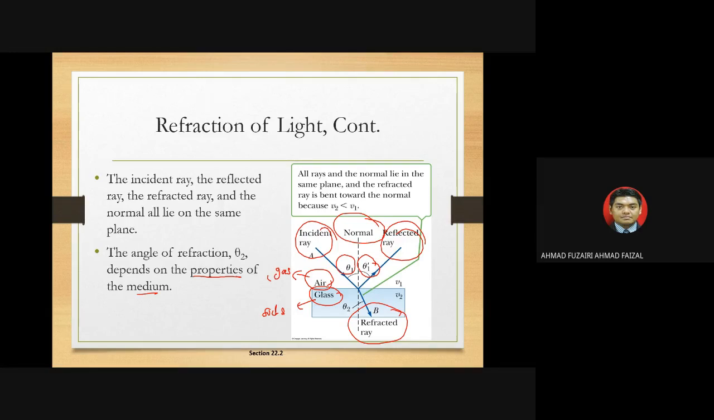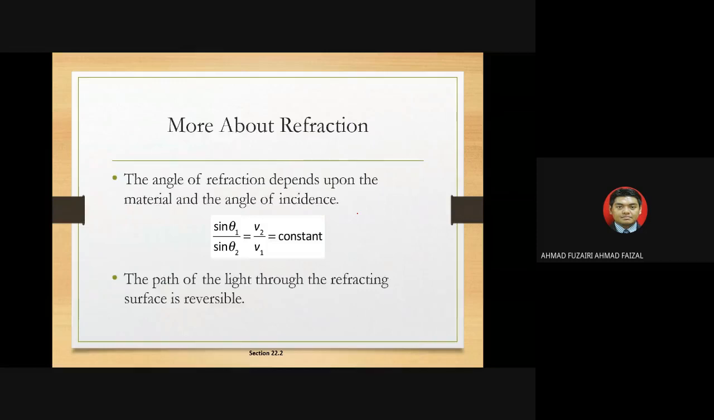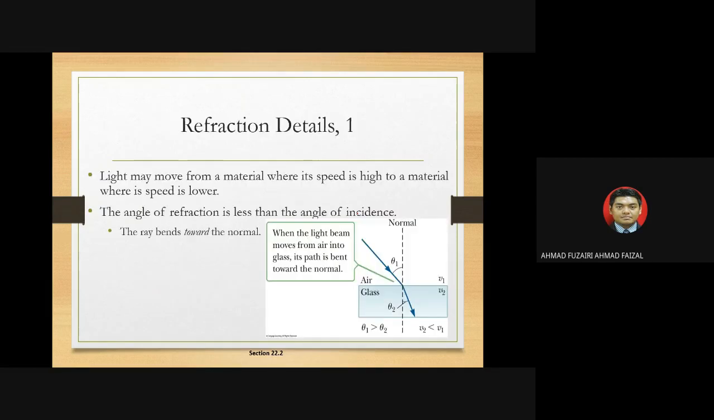Okay, it becomes slower, and that's why we are saying V2 is less than V1. V2 is slower compared to V1. The V2 value is lower compared to V1. So because of that, it becomes slow, so it moves towards the normal line. So more about refraction: the angle of refraction depends upon the material and the angle of incidence. Okay, so we don't want to go further on this part.